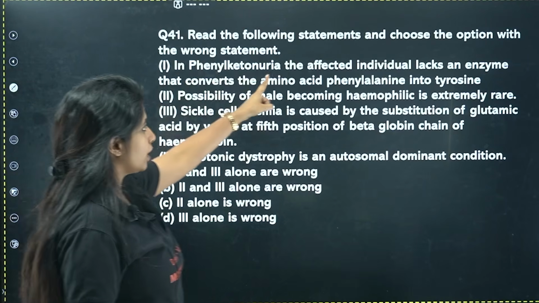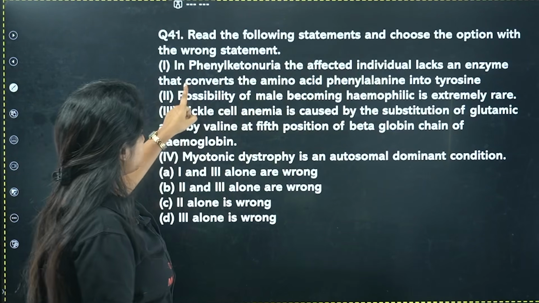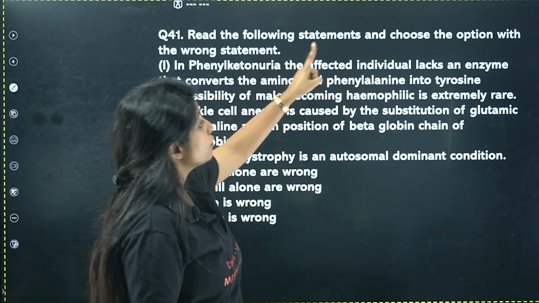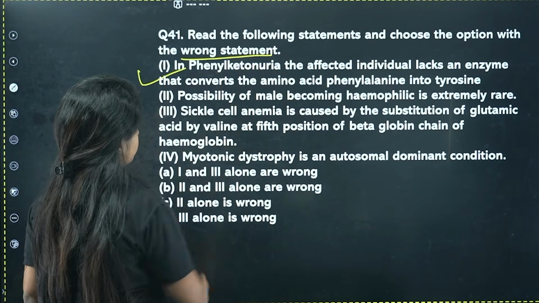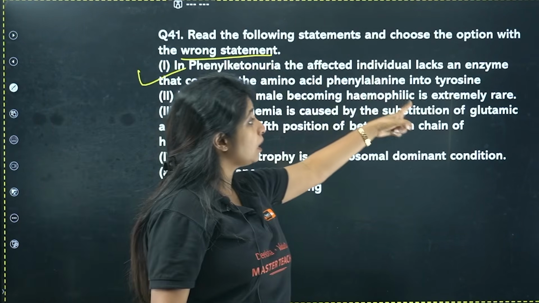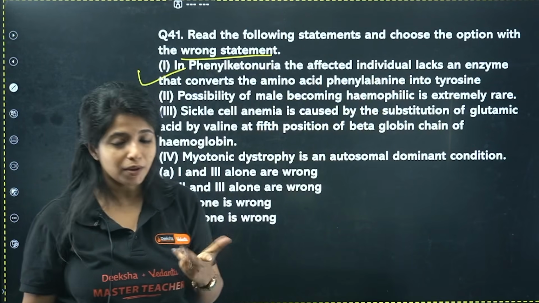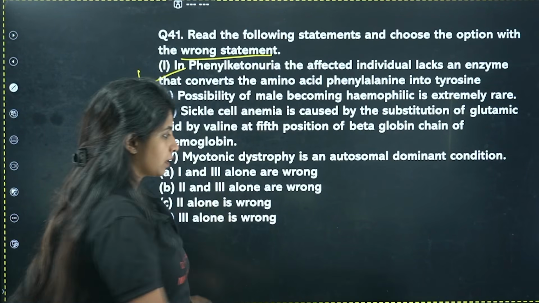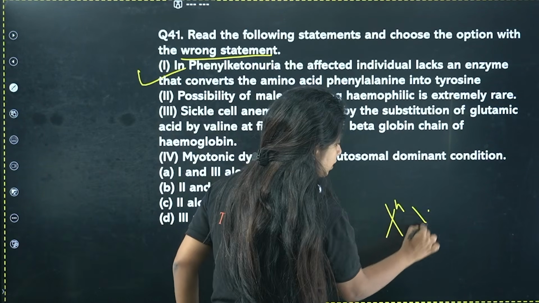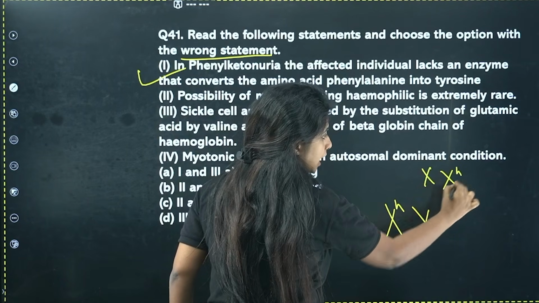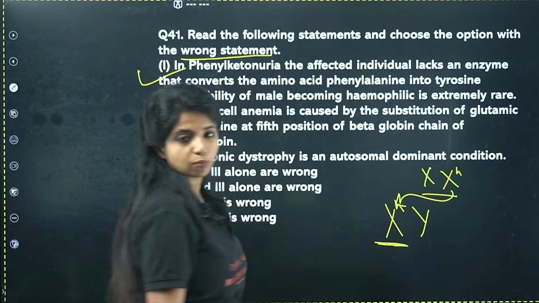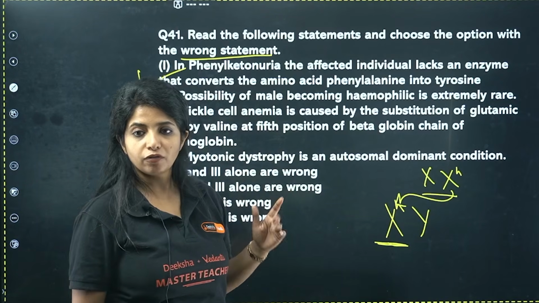Read the following statements and choose the option with the wrong statement. In phenylketonuria, the affected individual lacks an enzyme that converts the amino acid phenylalanine to tyrosine. That is correct. You have to find what? The wrong statement. Possibility of a male becoming hemophilic is extremely rare. No. Males can have hemophilia. They need to have the X chromosome from a female. Now this female can be a carrier. From here also they can get one X chromosome, which is needed, and that can be got from a female carrier.